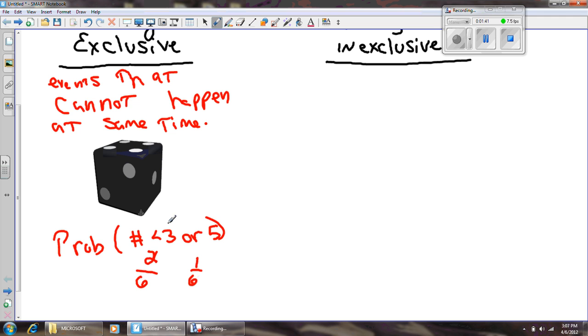And then because it's an OR, you're not going to multiply these together. You're going to add them up. 2/6 plus 1/6 is 3/6, which simplifies down to 1/2. So the probability of getting a number less than 3 or a 5 is 1/2. And all we have to do is add the two probabilities because they're mutually exclusive. They cannot happen at the same time.